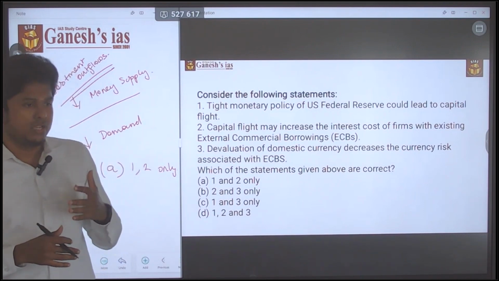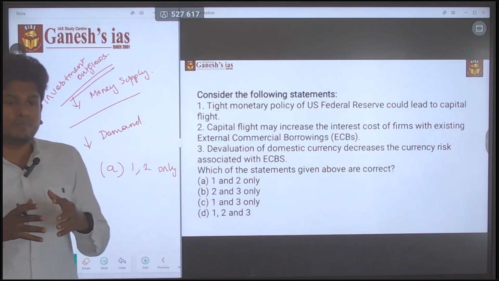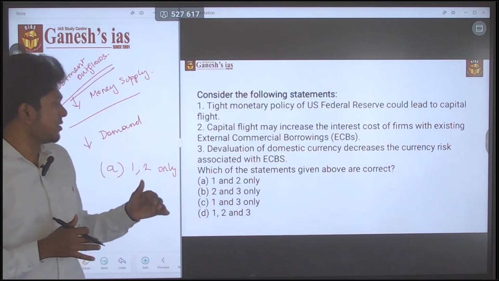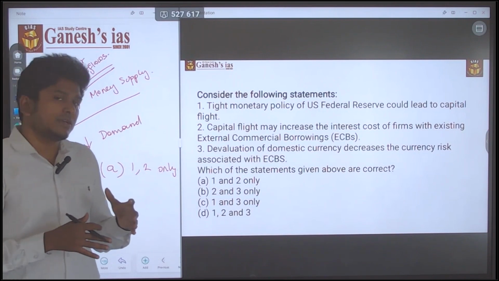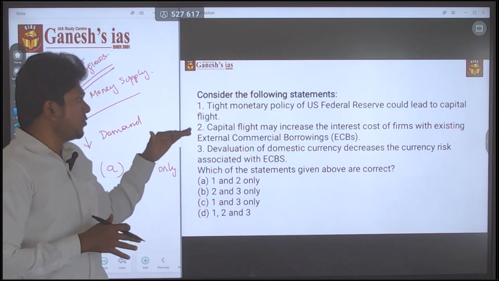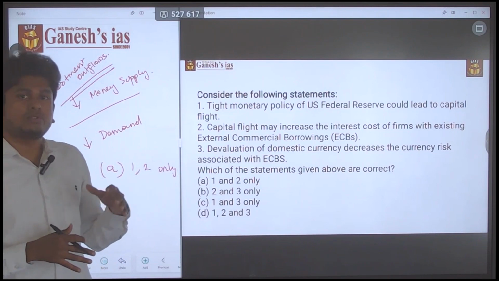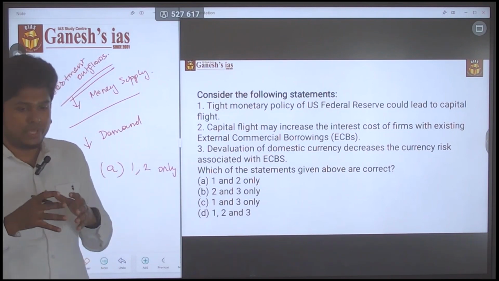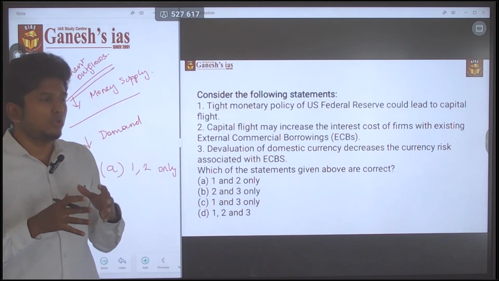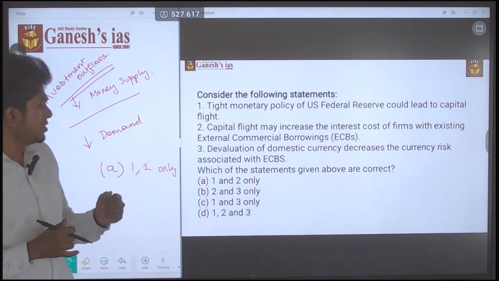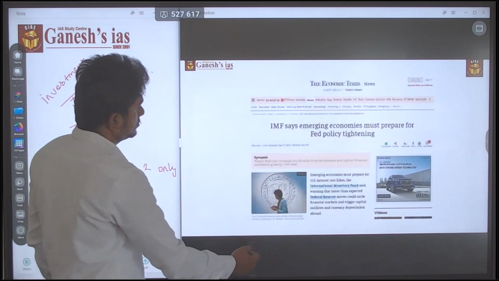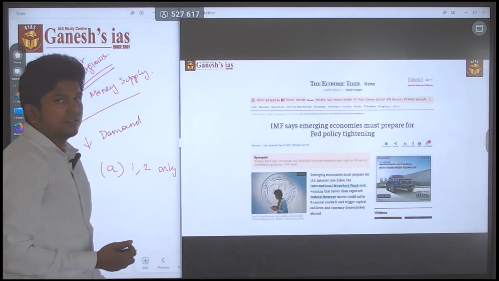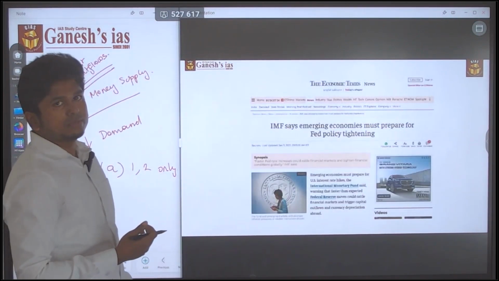It is one of the easiest questions, because pattern-wise it is one of the easiest. It may look somewhat tougher while solving it, but it is also an easy one. If you are calm and clear, you can easily answer this question. Let's find the source of this question. See, it is direct from the newspaper.